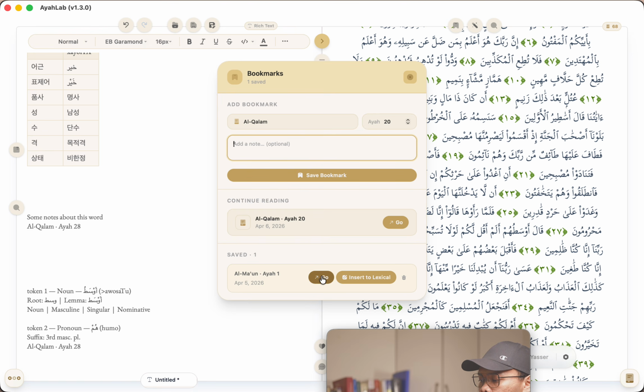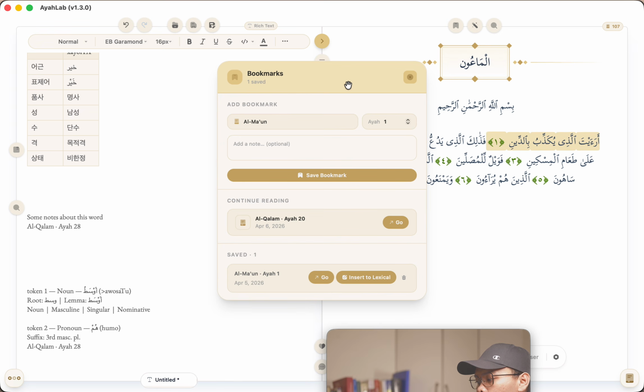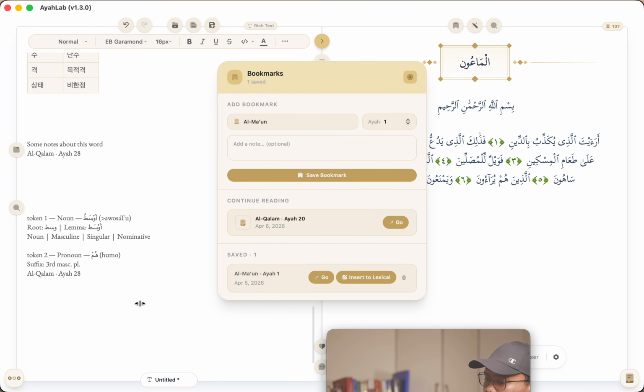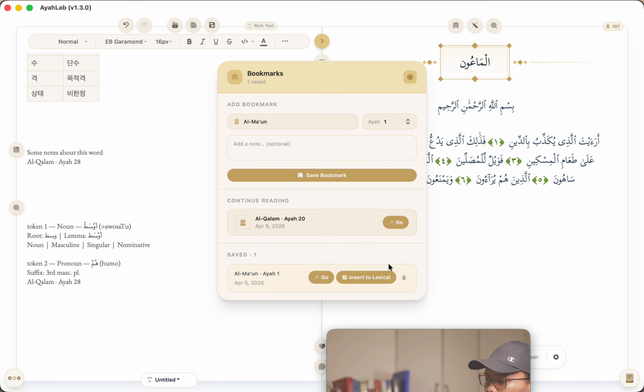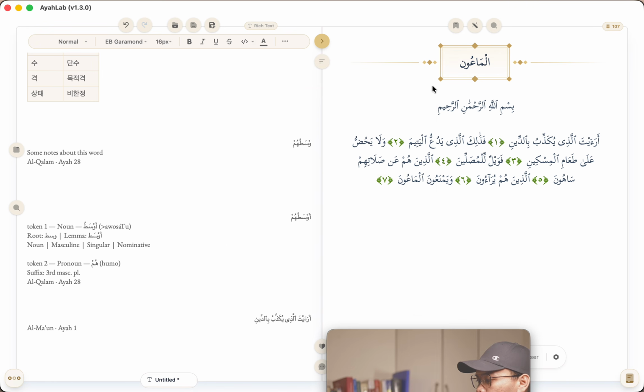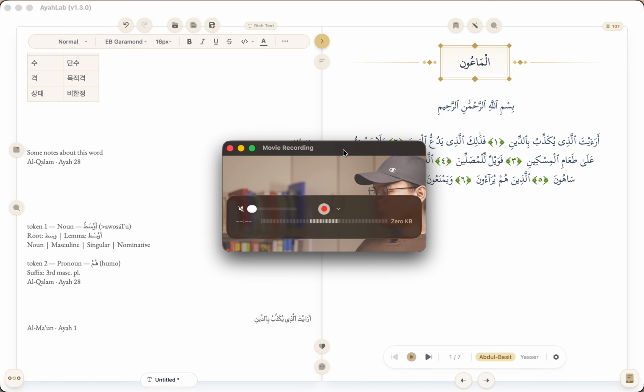The other piece, of course, is that you can always go to the previous bookmark that you've added. If I click go, as you can see, we have the highlighted one for this, for example, right? And as before, you can also directly insert this into the lexical editor. As you can see here, I've added it, right? Anyways, I think you guys know this already from before, but yeah, those are the new features.